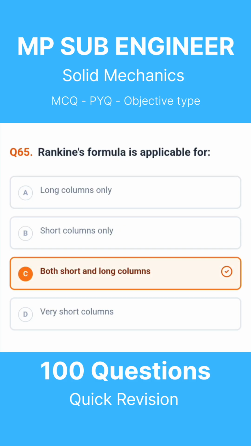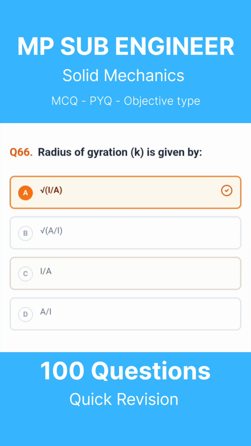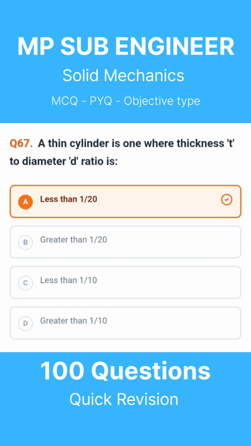Question 65. Rankine's formula is applicable for. The correct answer is both short and long columns. Question 66. Radius of gyration K is given by. The correct answer is square root of I divided by A. Question 67. A thin cylinder is one where thickness T to diameter D ratio is. The correct answer is less than 1 divided by 20.